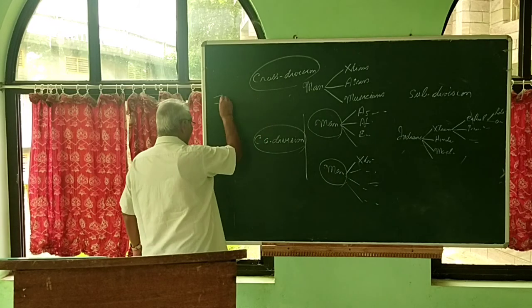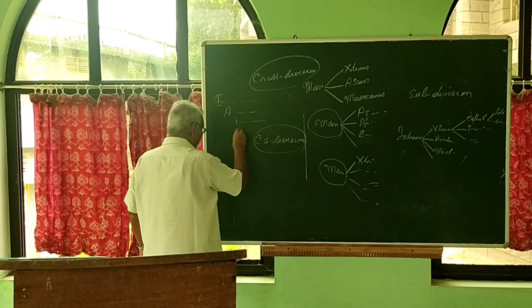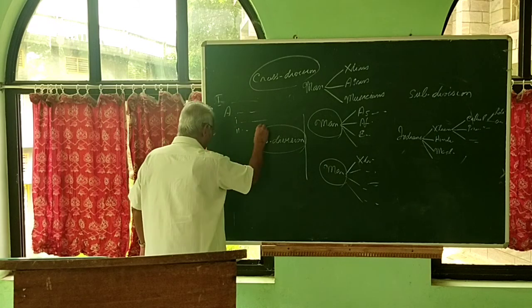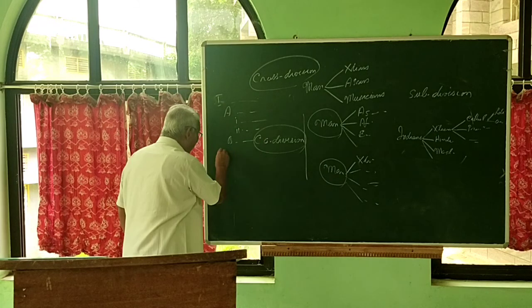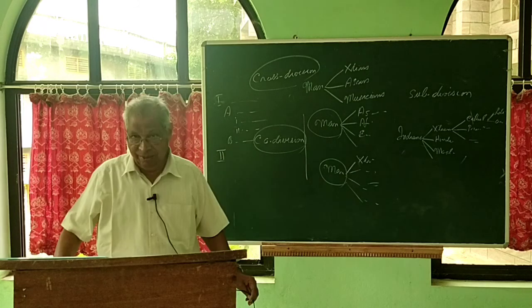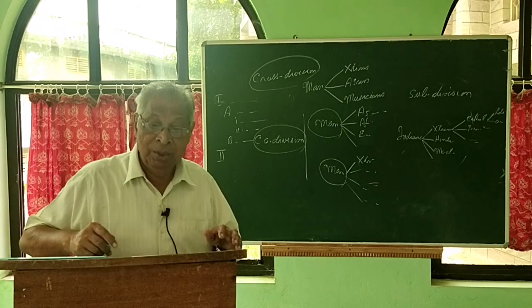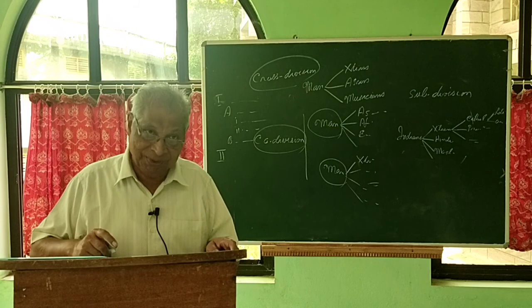You start with one chapter, and then A, and A is subdivided into 1, 2, then again B. So this is called the process. Then we come to chapter 2. So this is the process of subdivision, the process of dividing a class through several stages by the same or different principles.